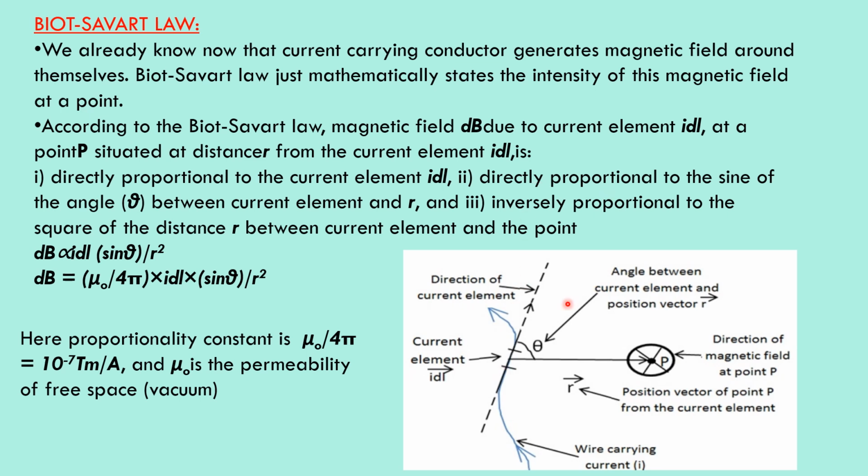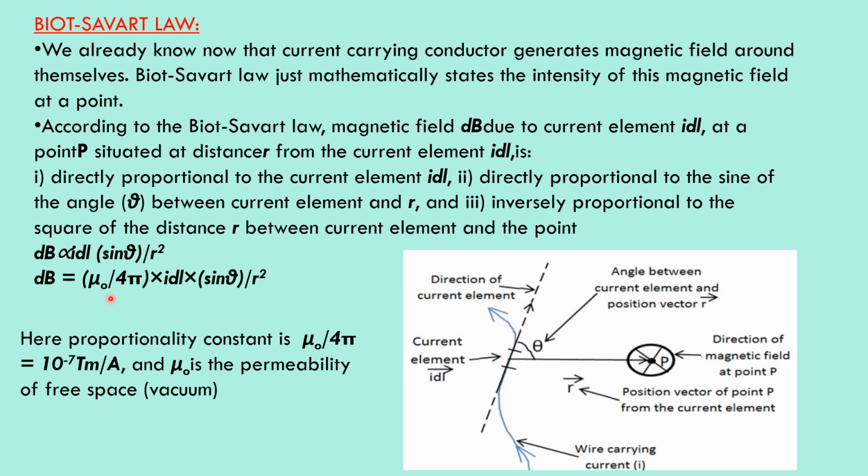It is directly proportional to the sine of the angle theta made between the current element and the line to the point, and inversely proportional to the square of the distance r between the current element and the point P. These two points you have to remember.